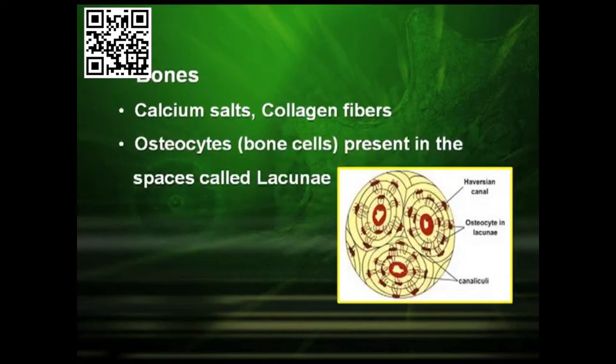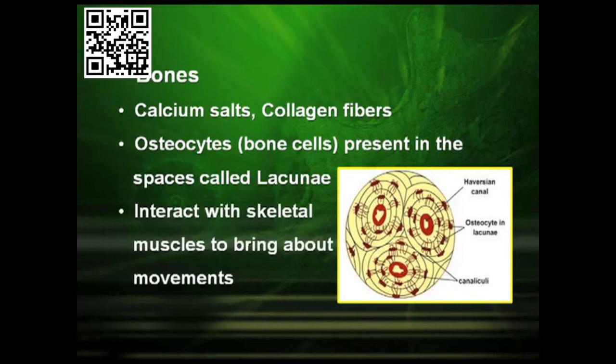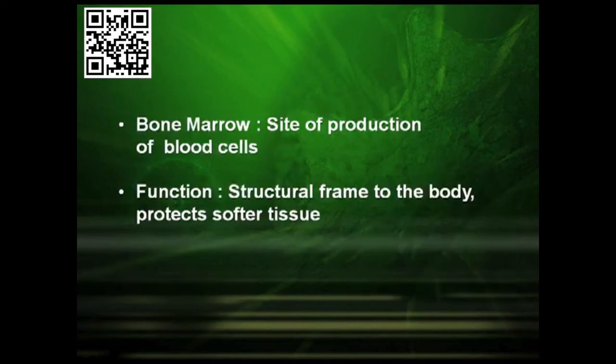The bones are made up of calcium salts and collagen fibers. They are made up of bone cells, which are known as osteocytes, and they are present in the spaces called the lacuna. They interact with the skeletal muscles to bring about movements. The bone marrow is the site of production of blood cells.